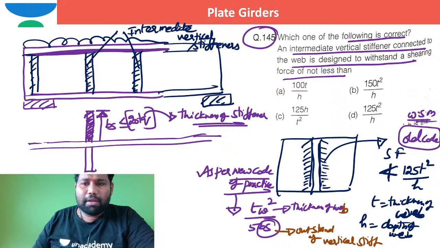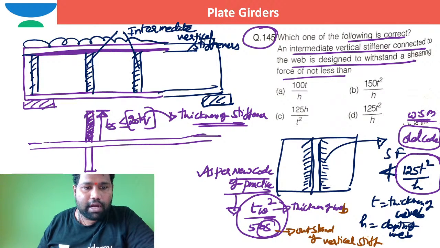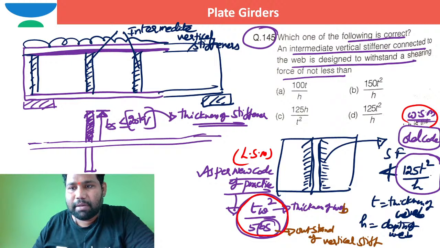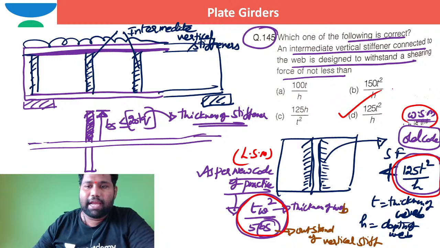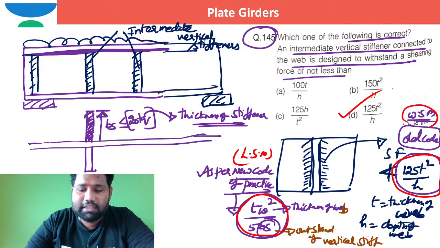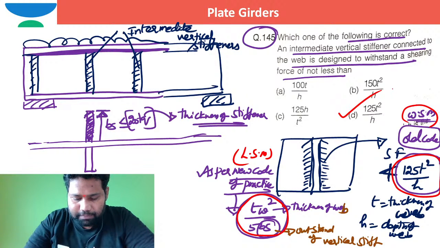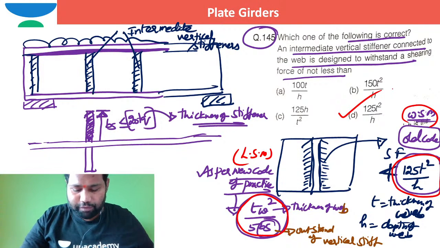Is that okay, brother? So as per the old code of practice, the answer is this much. As per the new code of practice, the answer is this much. Let me show with a red color. This is as per the new code, the limit state method, and this is as per the working stress method. The options are matching only with respect to the working stress method. So directly I can keep option D as the correct answer. Is that okay? Can I move to the next question? Guys who are online, can I switch to the next question? Moving to the next question.